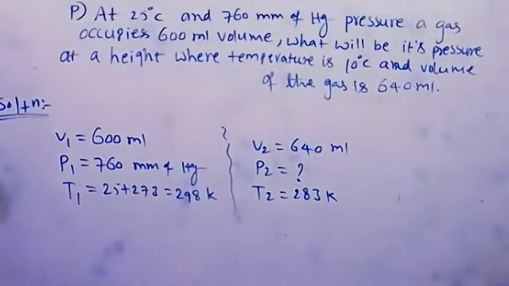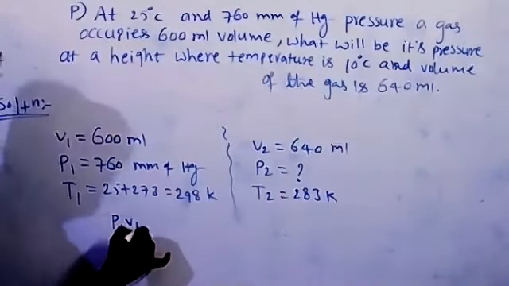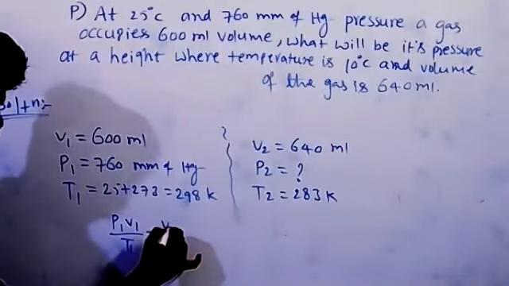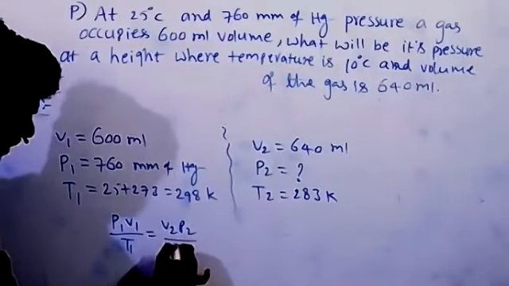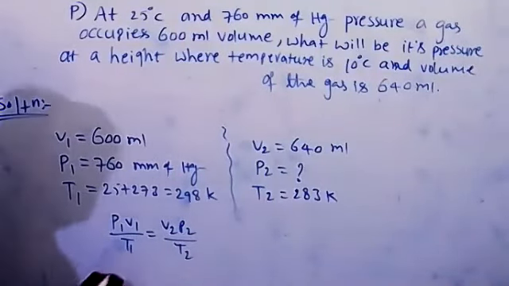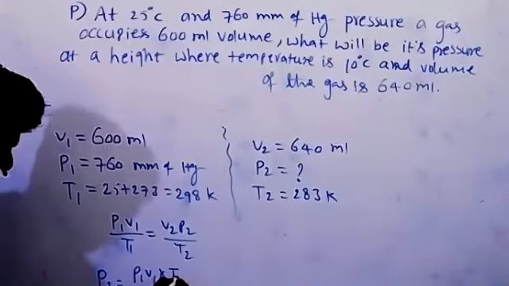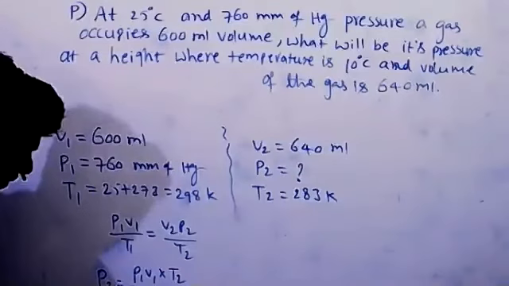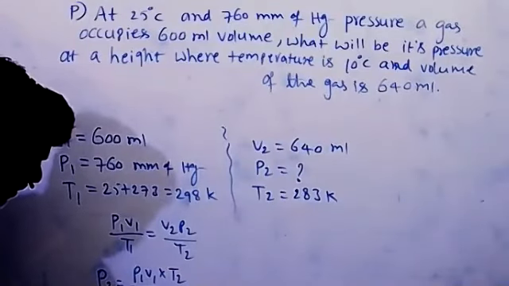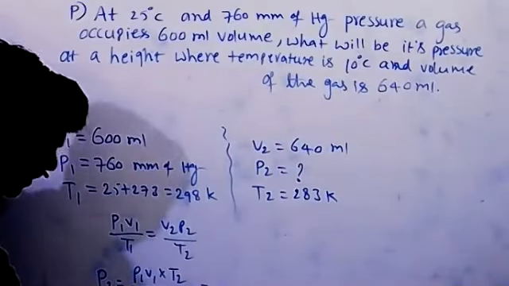Now apply the relation. P1 V1 by T1 is equal to P2 V2 by T2. We want the P2 value. So P2 is equal to P1 V1 into T2 divided by T1 into V2. Substitute all the values.